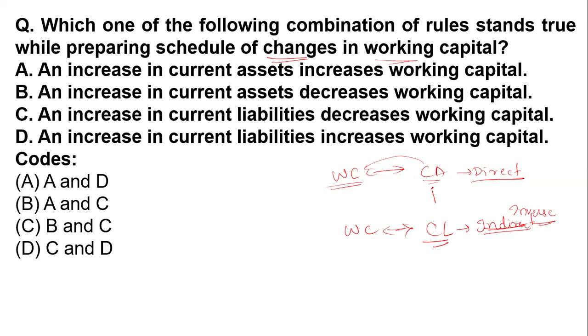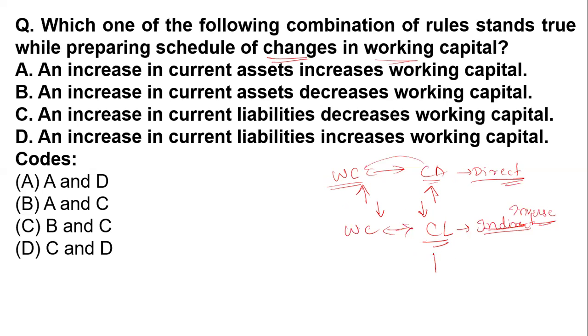If current asset is increasing, working capital is also going to increase. If current asset is decreasing, working capital is also going to decrease. So you can see that there is a direct relationship between the current asset and working capital.